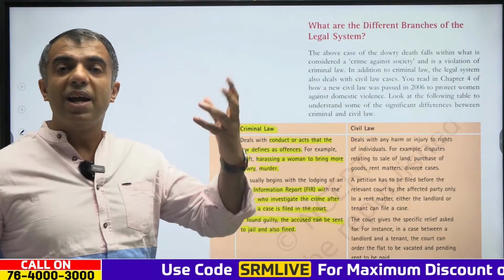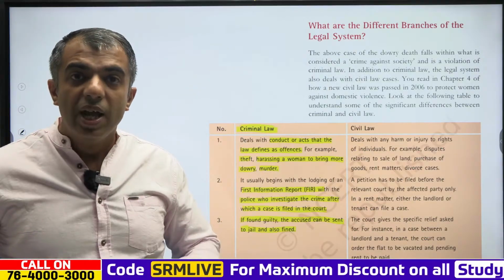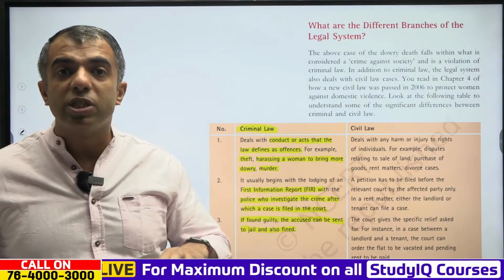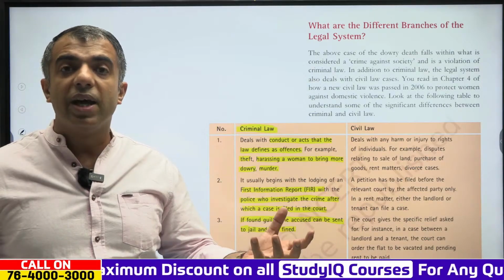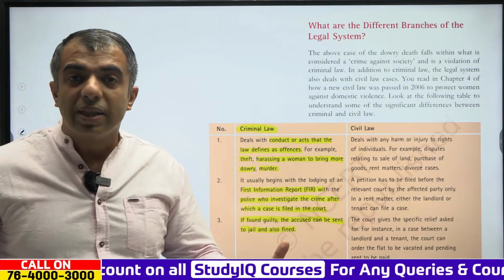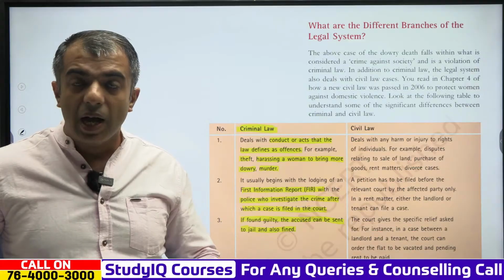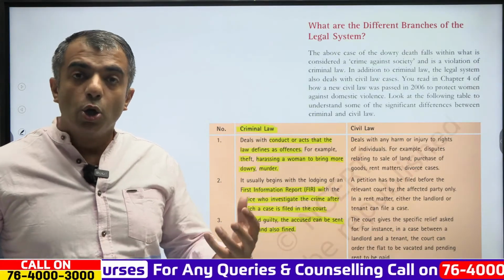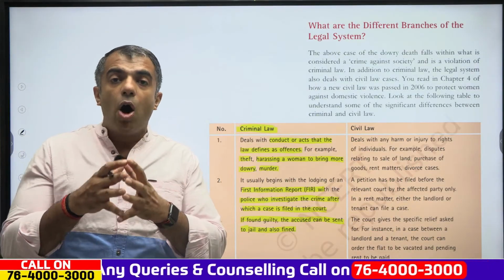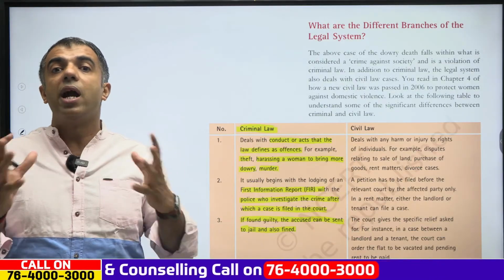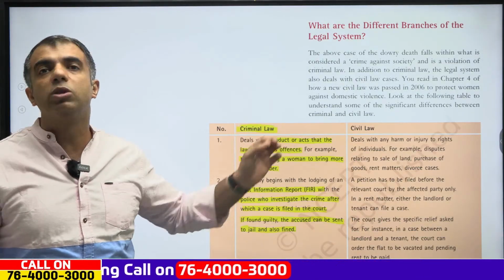Previously we had the Criminal Procedure Code, then the Civil Procedure Code, and latest we have the BNS, Bharatiya Nyaya Sanhita. So how they are categorized and understood is through those principles.